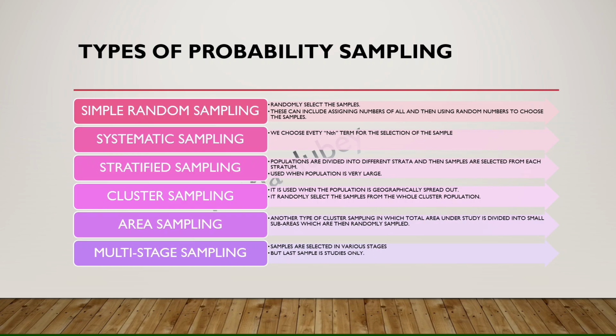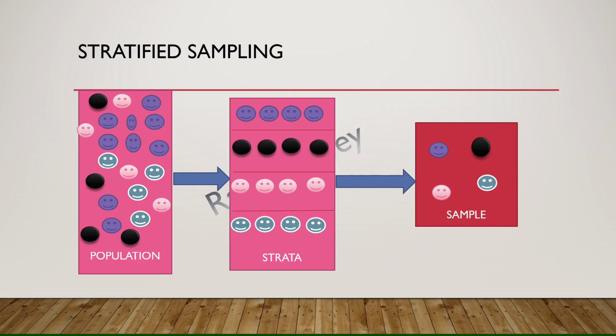That means from the whole population, I am drawing strata, that means different groups, and from those different groups I am selecting my samples. Now here you can see this is the whole population. From this population I am drawing different strata, that is the first group, second group, third group and fourth group. From these four groups, I will be selecting my samples. Different samples will be selected from these strata.